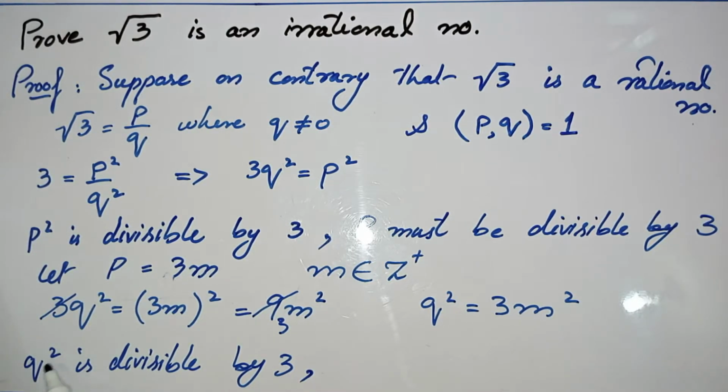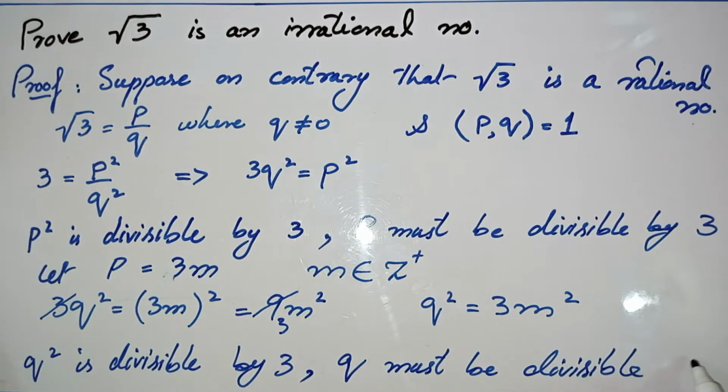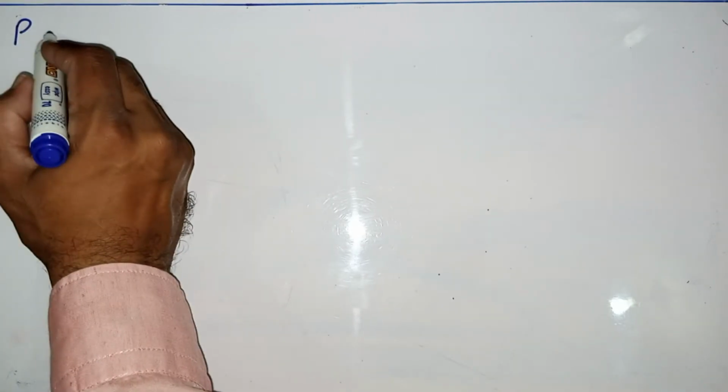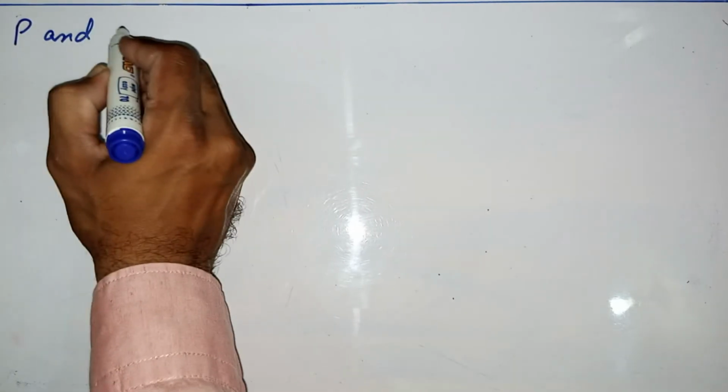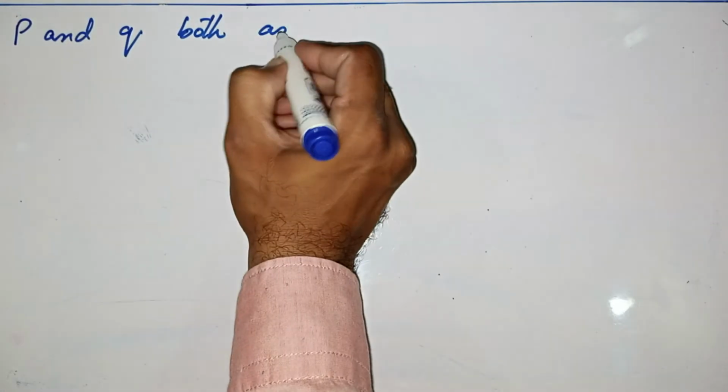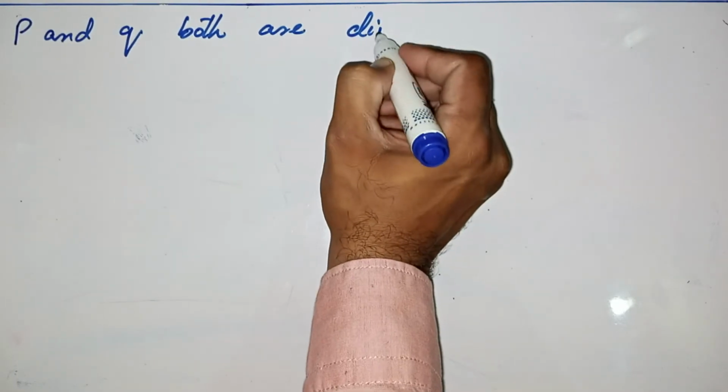So this is the square of Q, so Q must be divisible by 3. As you have seen, P and Q both are divisible by 3.